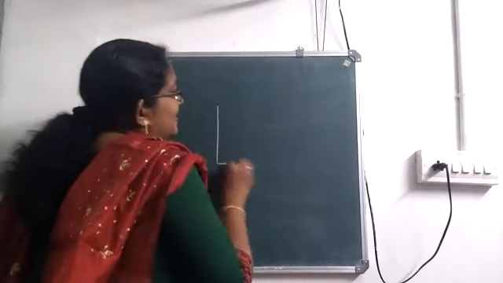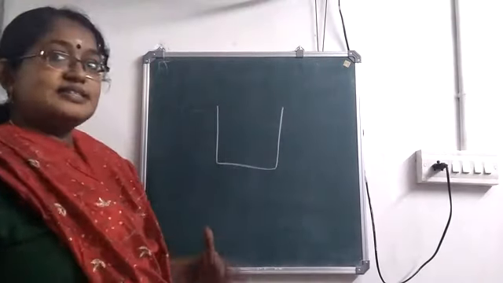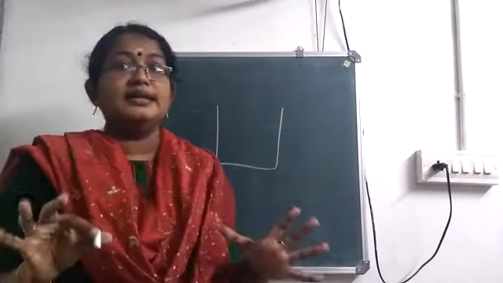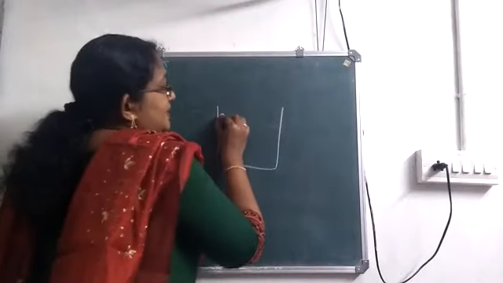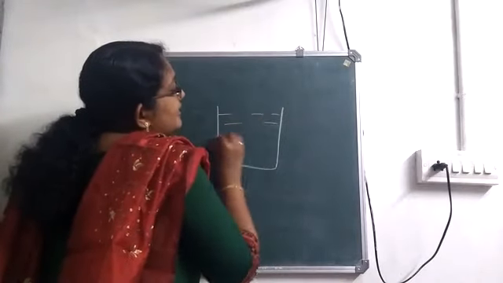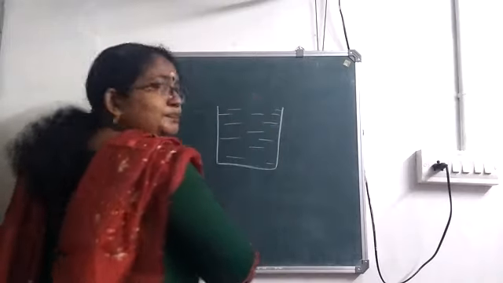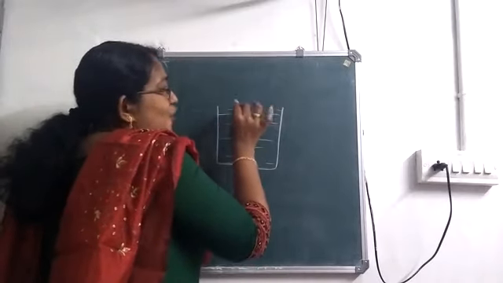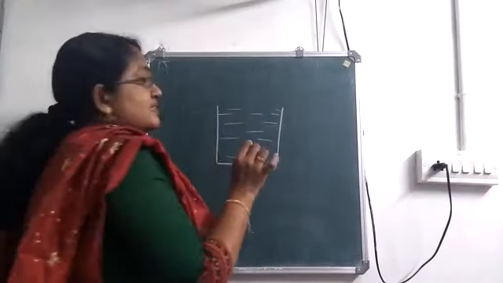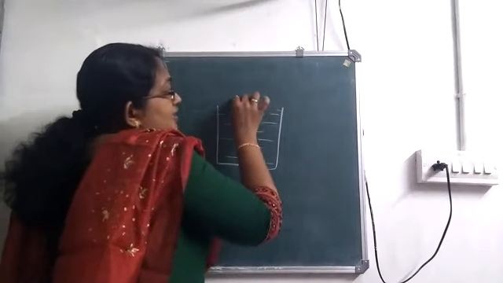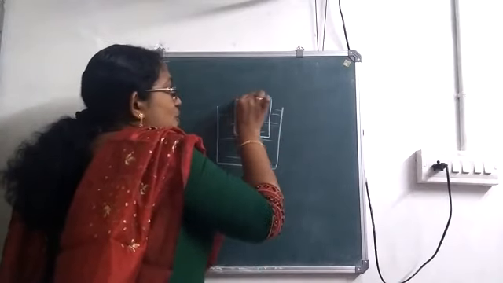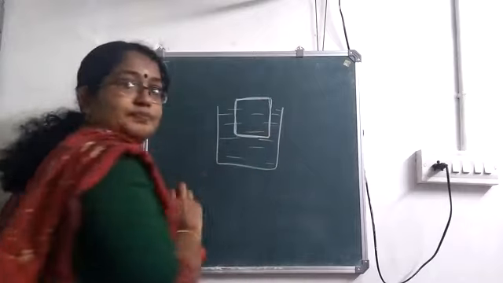Okay. It's very simple. When we say it in a sentence, it appears to be difficult, but it's a simple thing. Here I have considered a beaker containing water and an object which is immersed in it. So this body floats here.